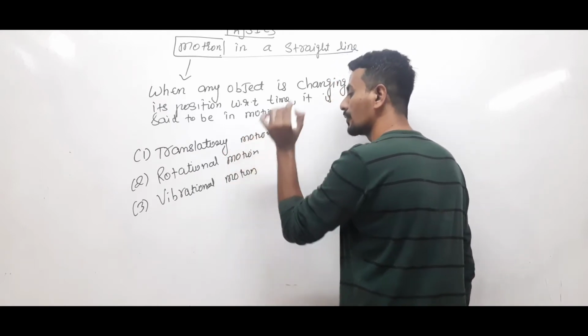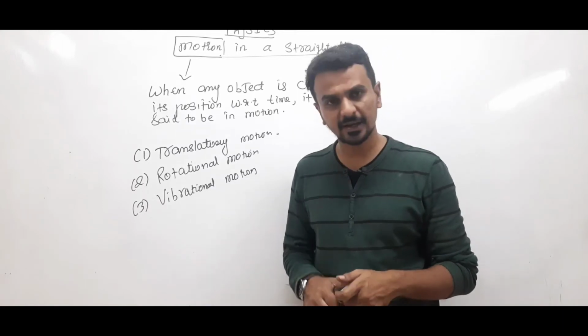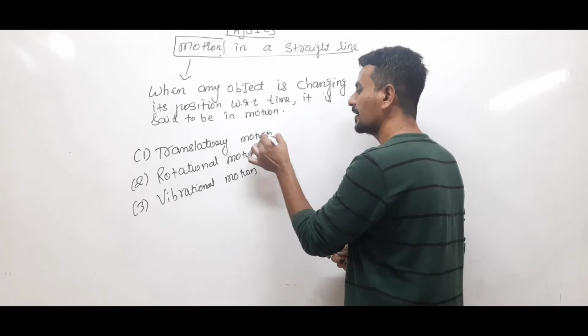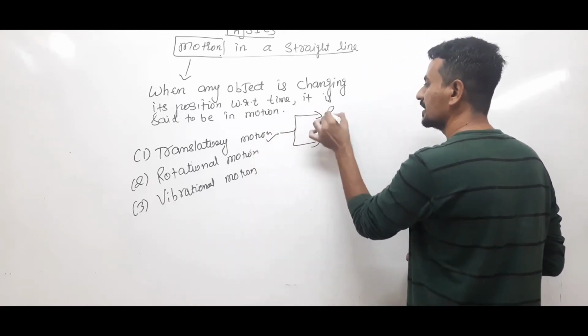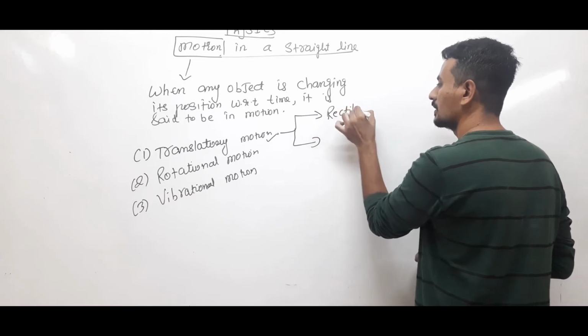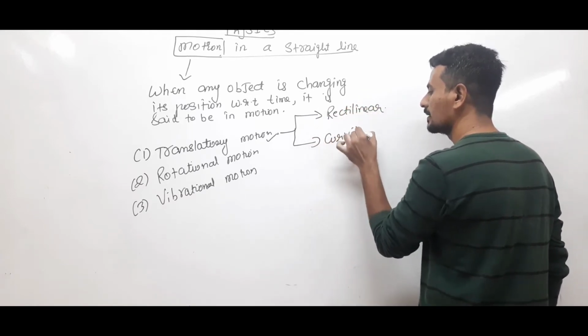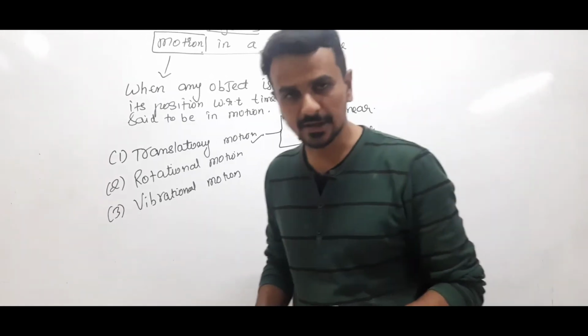Clear? Translational motion is further classified into two parts: rectilinear or linear, and curvilinear. These are the two subtypes of translatory motion.